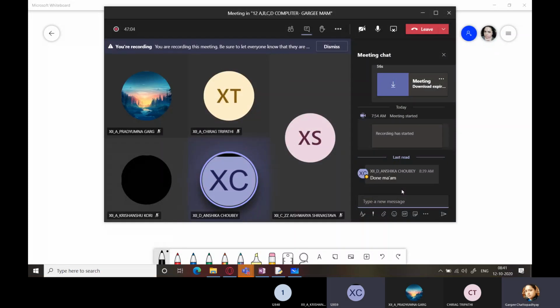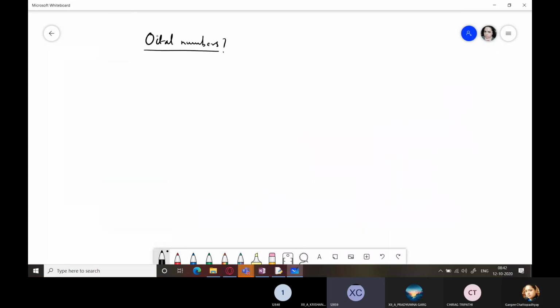Octal numbers are numbers having base 8. That means they lie between 0 to 7, both including. Very good, wonderful, refined answer she gave. You have numbers which contain digits only within this range, 0 to 7, and they have the base 8. Understood? So these are octal numbers.